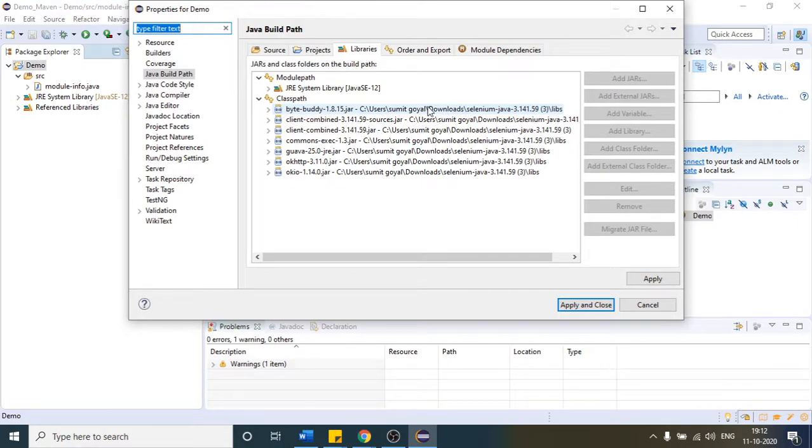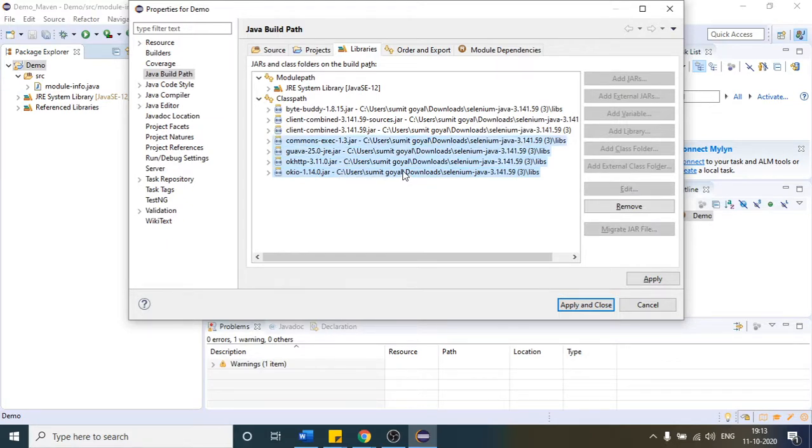Suppose you want to give this project to some other person, right? So that person is going to use this project. What will happen when he tries to run this? First, he will open that project in his Eclipse console. After that, if he tries to run, he will not get this file. All these jar files, whatever I have defined here, I pasted from my external directory. He is not going to get this. Why? Because that person will have some other path in his computer, right?